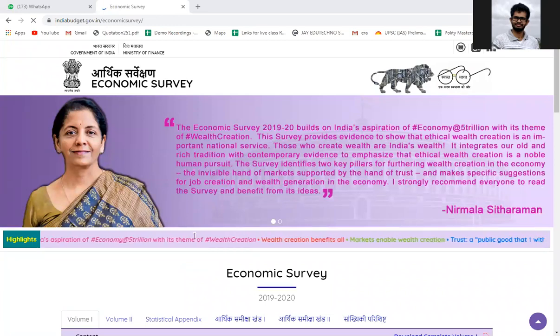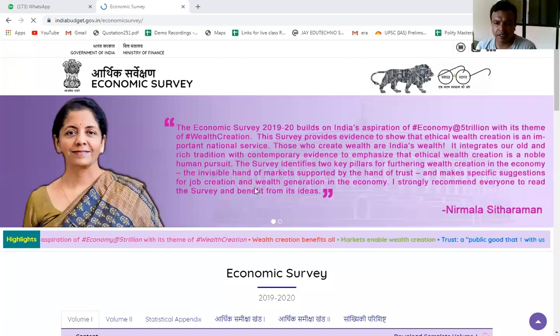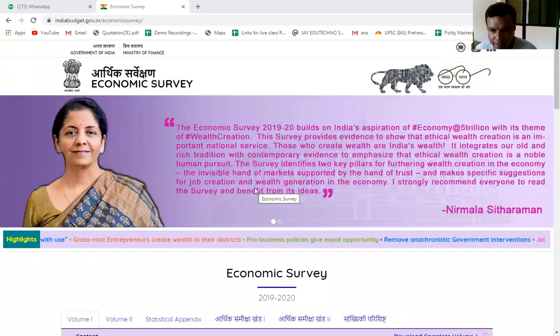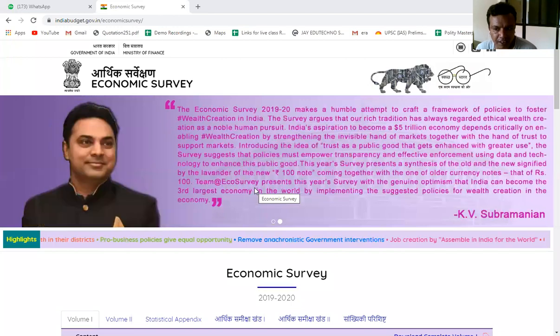So, economic survey is normally a document published by the government of India, especially designed by the economic advisor to the government of India. It is a document which gives the state of the economy for the last year. For example, if the budget is presented for 2021, then the economic survey is for 2019-20. It gives us an idea of how our economy was functioning in the last one year.